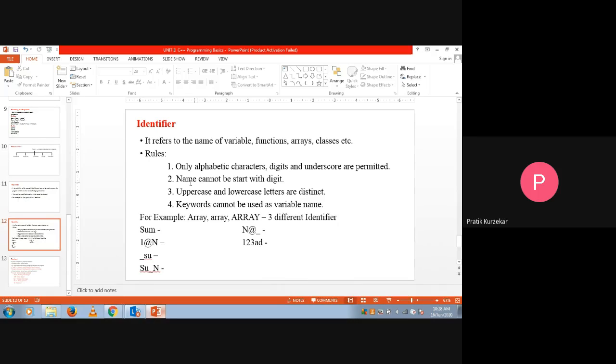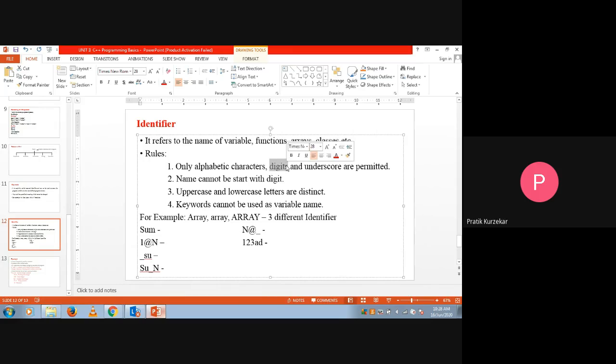Now the second rule says that the name of the identifier cannot start with a digit. Even though digits are allowed in an identifier, the name should not start with a digit. Now the third point, uppercase and lowercase letters are distinct. If I denote a name with uppercase letters and the same name with lowercase letters, both the names are distinct.